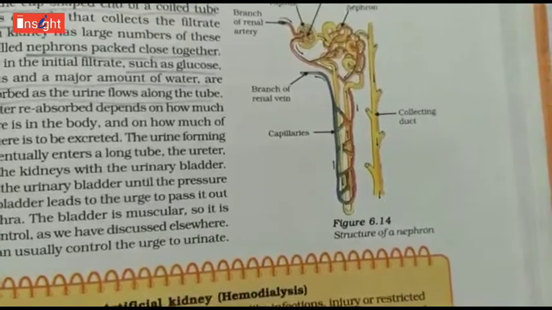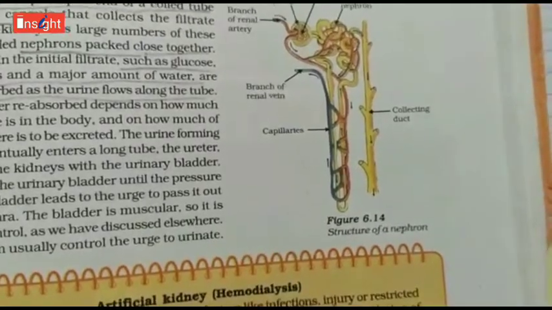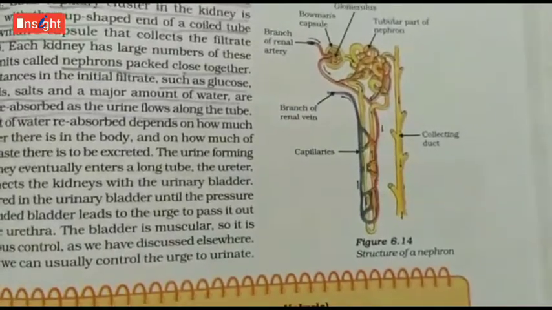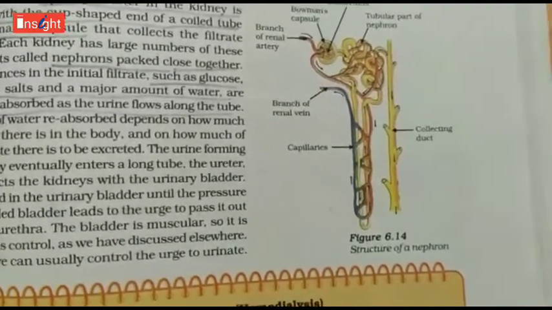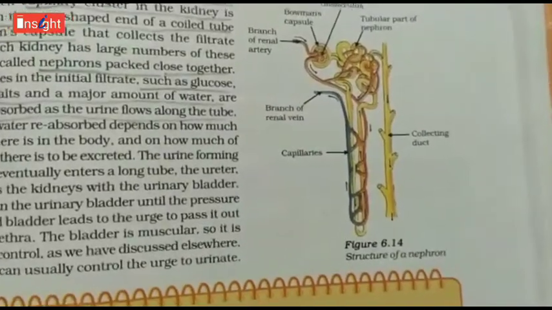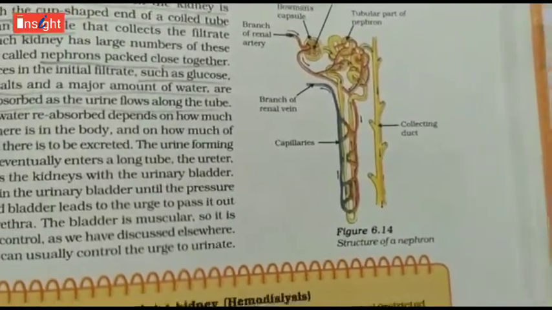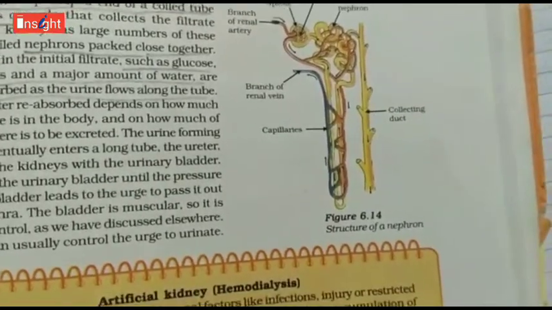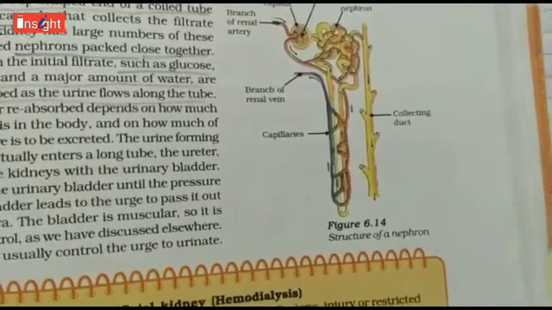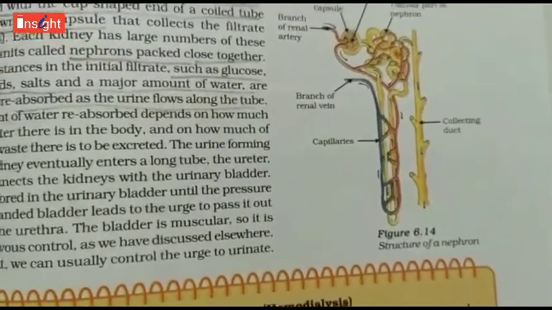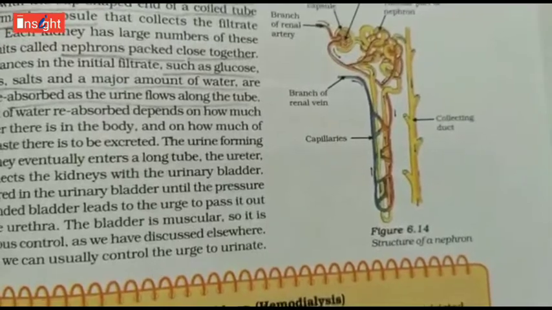The amount of water which is reabsorbed depends on how much excess water there is in the body. That is why we tell you to drink more water, because it depends on how much excess water is there, and on how much dissolved waste there is to be excreted. The urine forming in each kidney eventually enters a long tube, the ureter, which connects the kidneys with the urinary bladder.